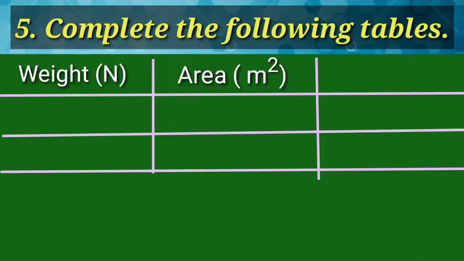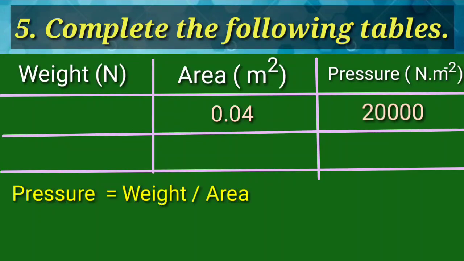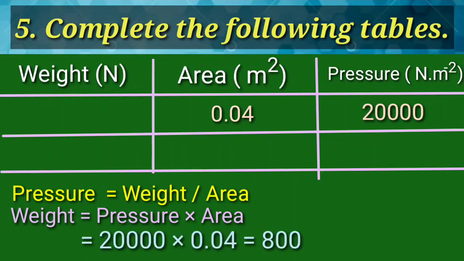Weight, area, pressure. Area 0.04, pressure 20,000. Using the formula pressure is equal to weight upon area. Weight is equal to pressure into area is equal to 20,000 into 0.04 is equal to 800.